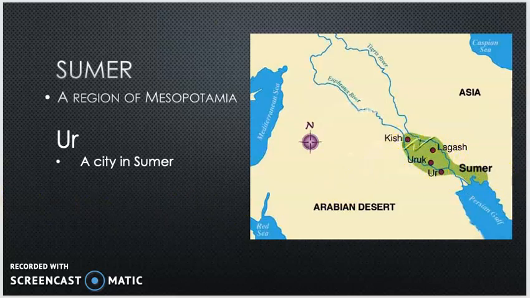The next word is Ur, just U-R, kind of a funny word. Ur is a city in Sumer. You can see it located right here, this red dot. That's the city of Ur.